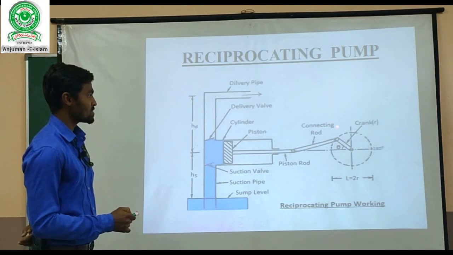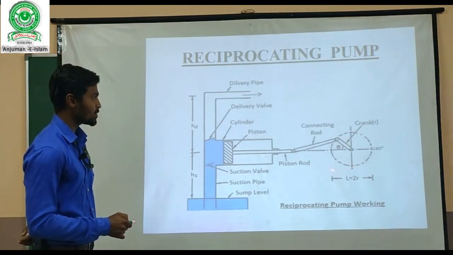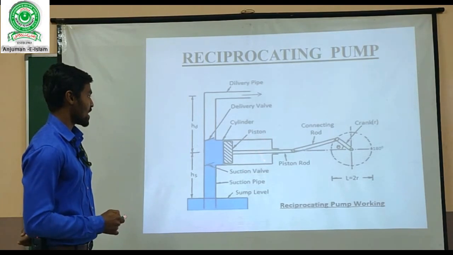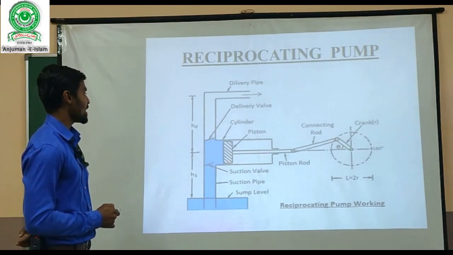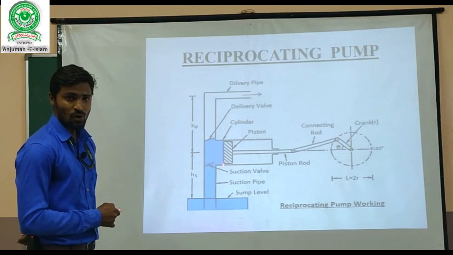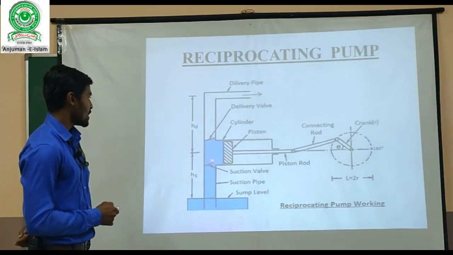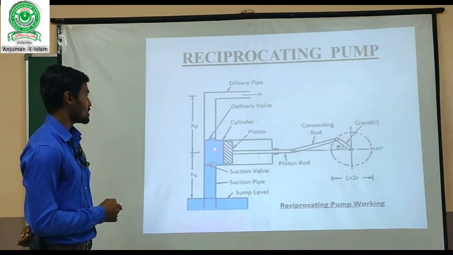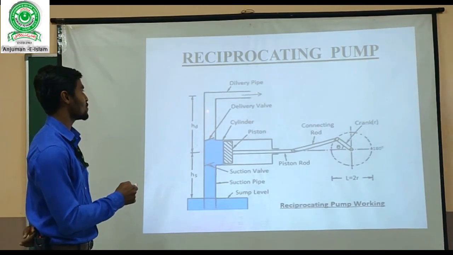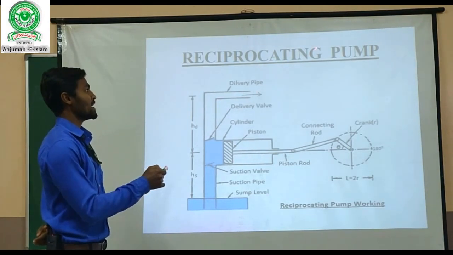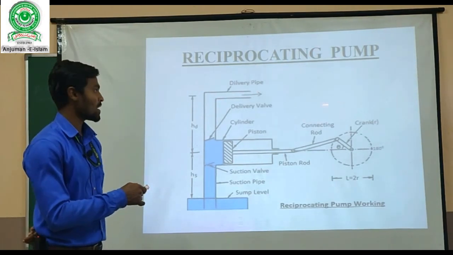Next, when the crank moves from 180 degree to 360 degree, the piston moves forward and compresses the fluid. At the same time, the delivery valve opens and the suction valve closes. This pressurized fluid passes through the delivery valve and delivery pipe, and wherever we need, we give that supply of water.